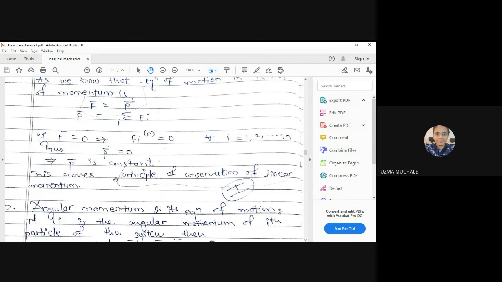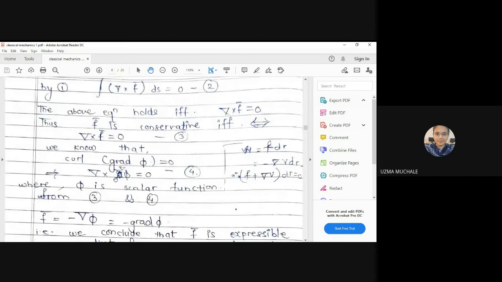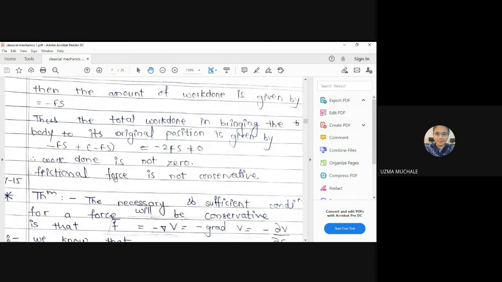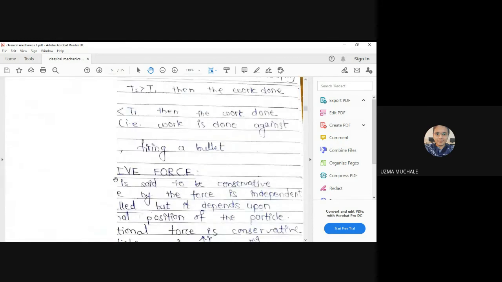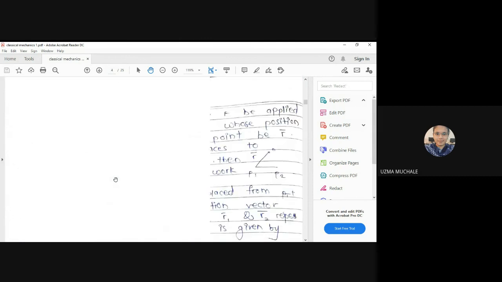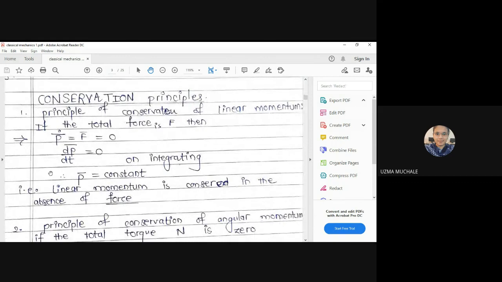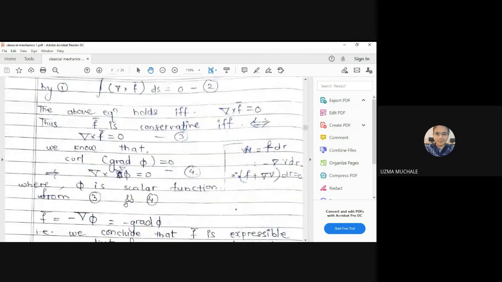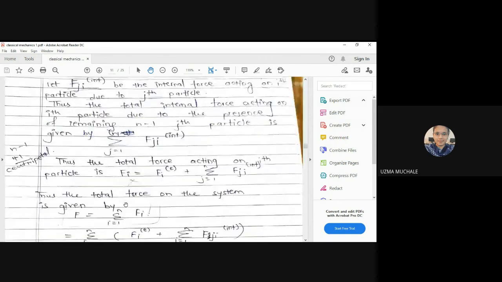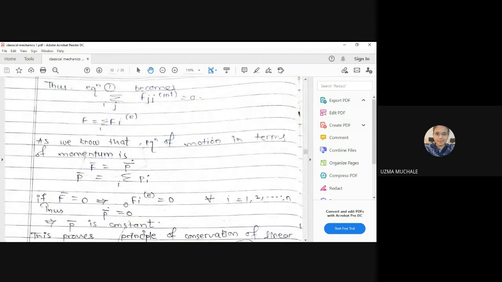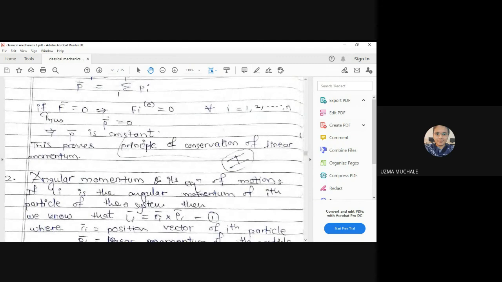This we have already seen for a single particle. I hope you remember. For a single particle we have seen the principle of conservation of linear momentum: in the absence of force, the linear momentum is conserved. This we had written only for a single particle, but here we have generalized the concept that if we have a system of n particles, then also if the force is absent, the linear momentum is conserved.